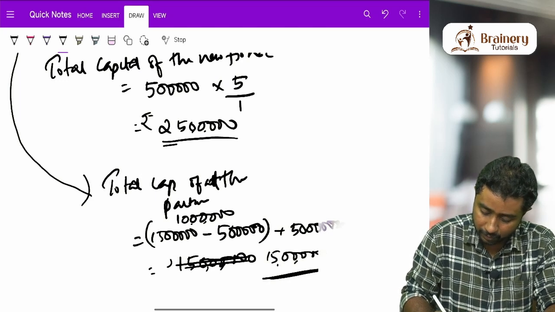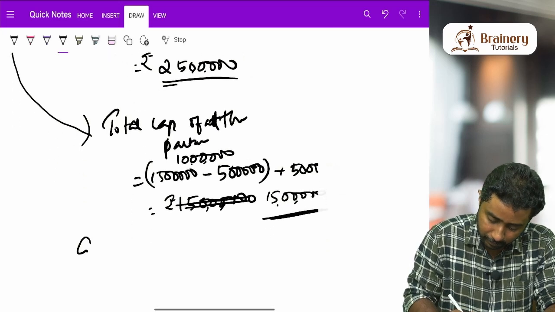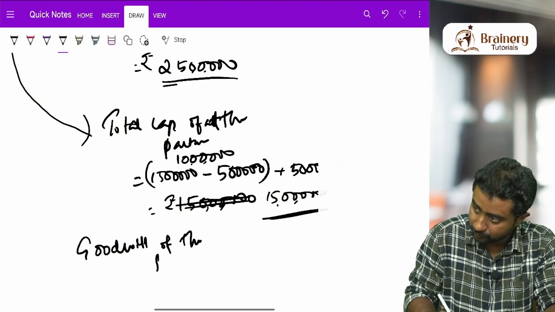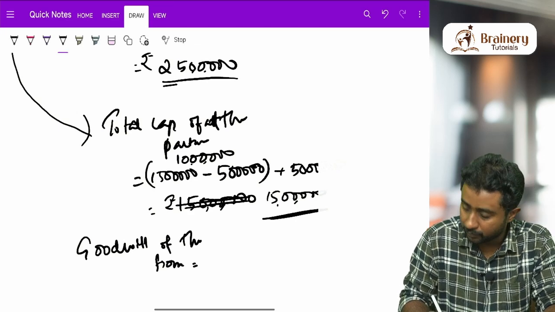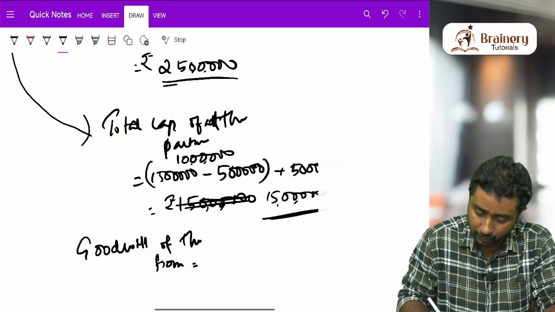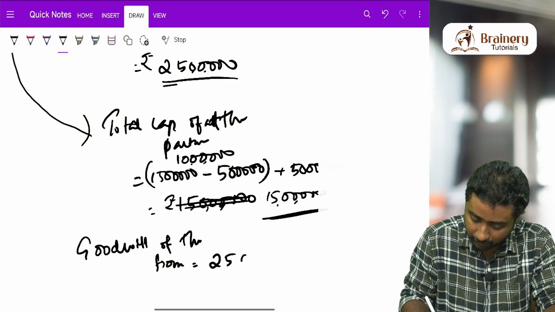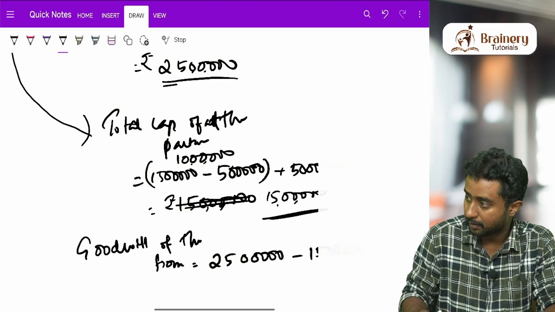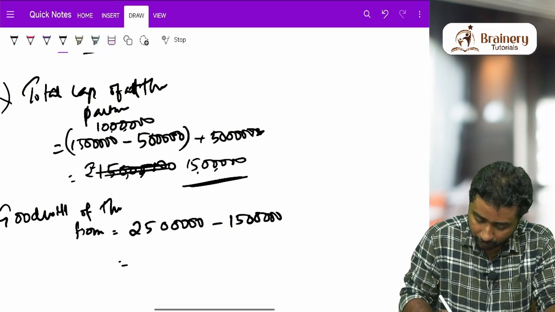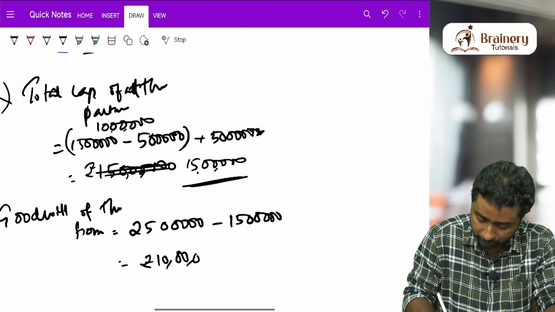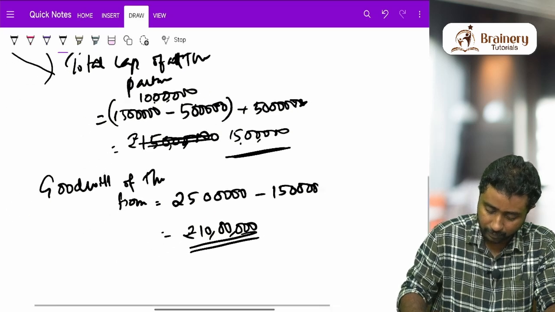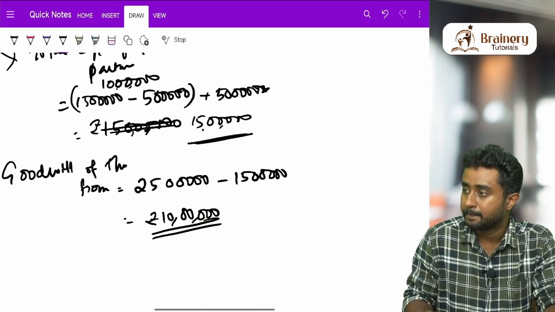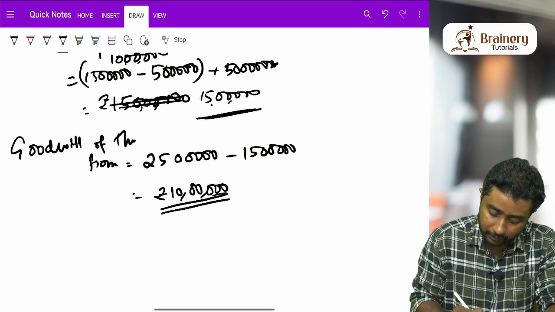Now that you have these two values, the next step is obviously the goodwill of the firm. Goodwill of the firm equals the difference between these two values. The first value was 25 lakhs, the second value was 15 lakhs. What is the difference? 10 lakhs. This is the value that you will get. So you got 10 lakh. Now, with that 10 lakh, what are we supposed to do?